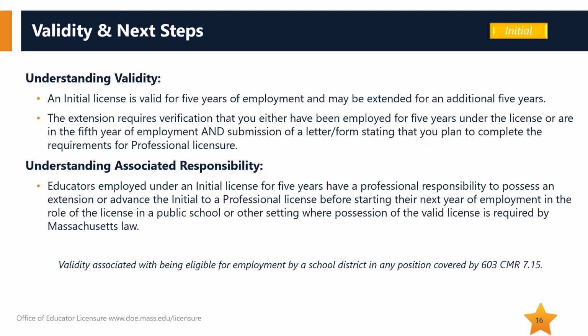Please keep the following in mind. Obtaining a license may legally permit a district to employ you in the role of the license. The initial license is valid for 5 years of employment. Individuals may extend the initial license for an additional 5 years of employment if necessary. Educators employed under an initial license for 5 years have a professional responsibility to possess an extension or advance the initial to a professional license before starting their next year of employment in the role of the license in a public school or other setting where possession of the valid license is required by Massachusetts law.